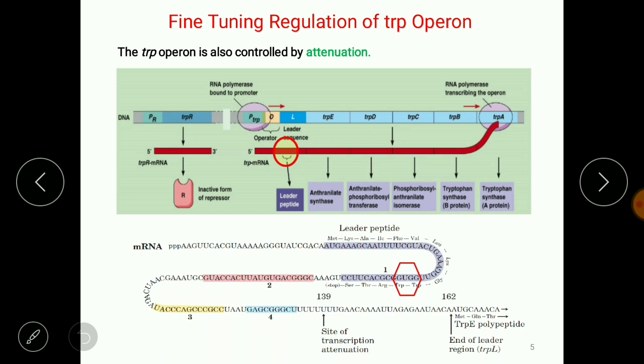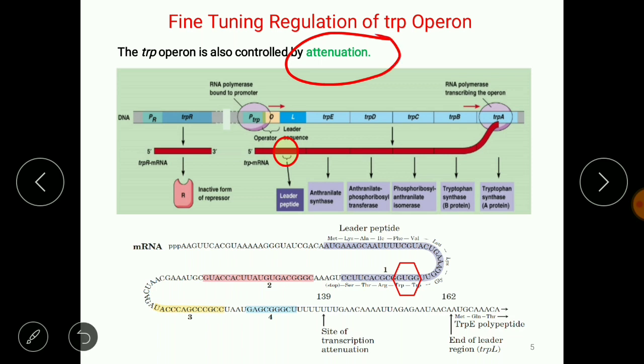Now we discuss the fine tuning regulation of the tryptophan operon, because the earlier condition is that if the tryptophan is present, then it is switched off, and if the tryptophan is not there, then it is switched on, right? But what happens if an intermediate or suboptimal amount of tryptophan is present inside the cell? That condition can be understood by the fine tuning regulation of the tryptophan operon. This regulation mechanism is controlled by a process called attenuation, right?